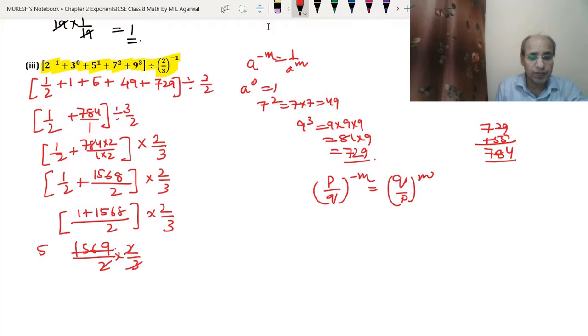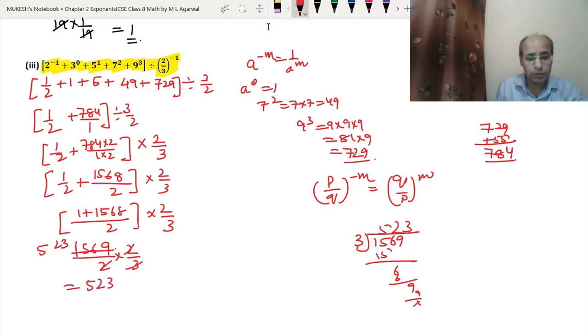So we divide 3 and 1569. 3 fives are 15. 3 twos are 6. Then 3 threes are 9. So we got 523. So our answer is 523, that we have got for this question. Okay. I hope you would have understood this question clearly.